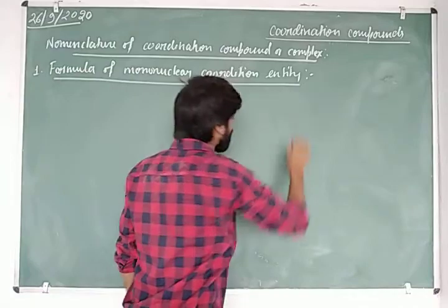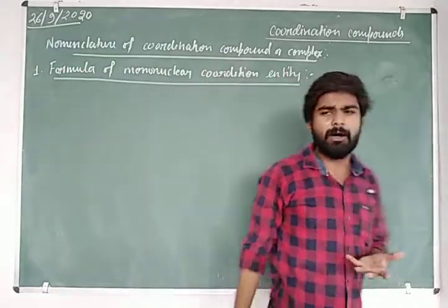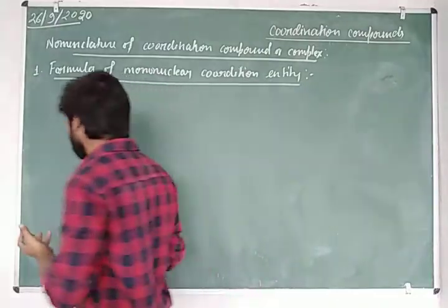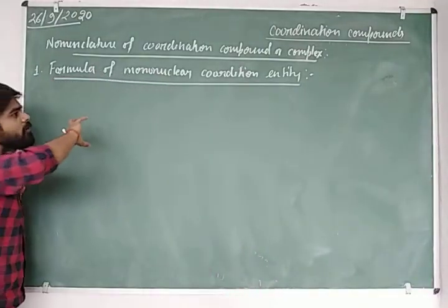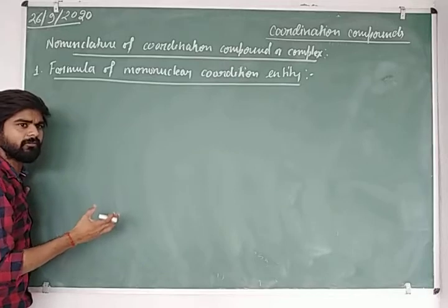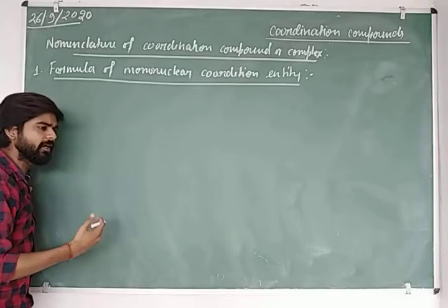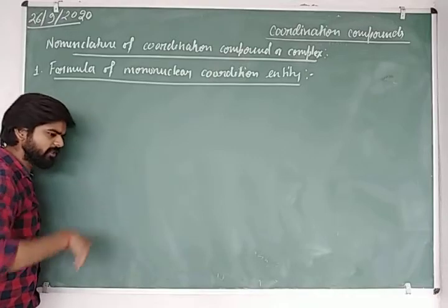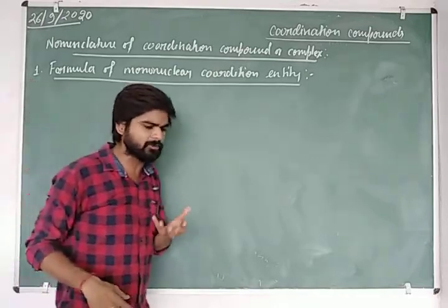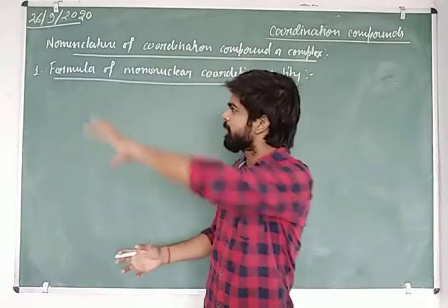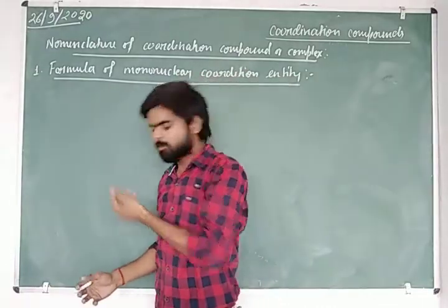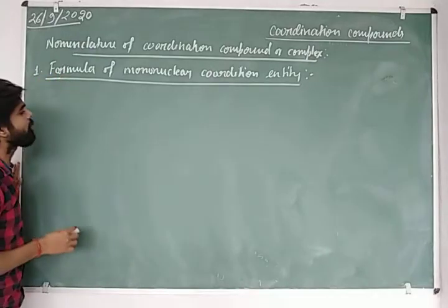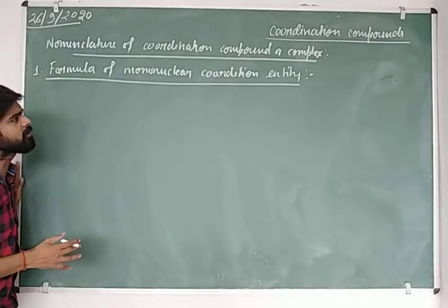First of all, we will learn how we can write the formula of any coordination compound if we know all the components, all the elements, atoms or compounds which are involved in the complex. So there are some rules for writing the formula of any mononuclear coordination entity.